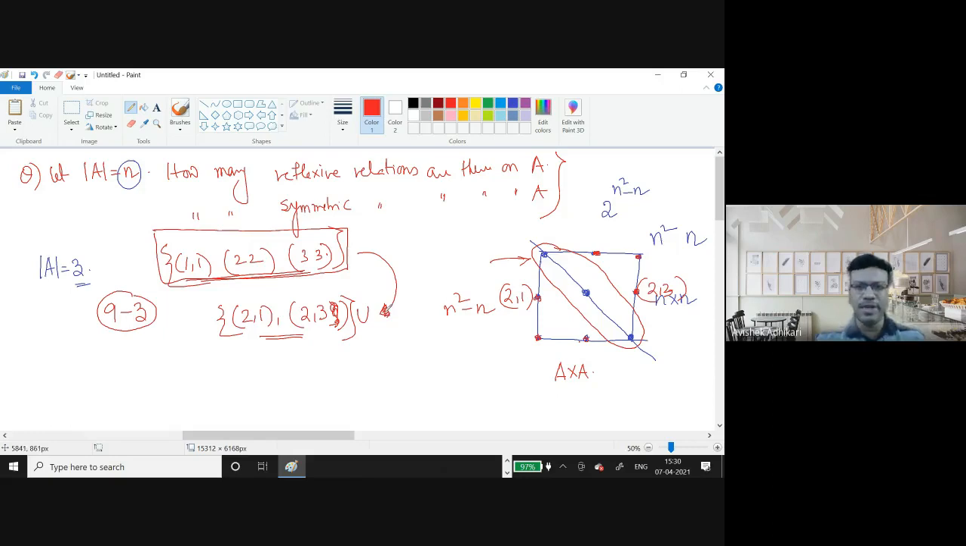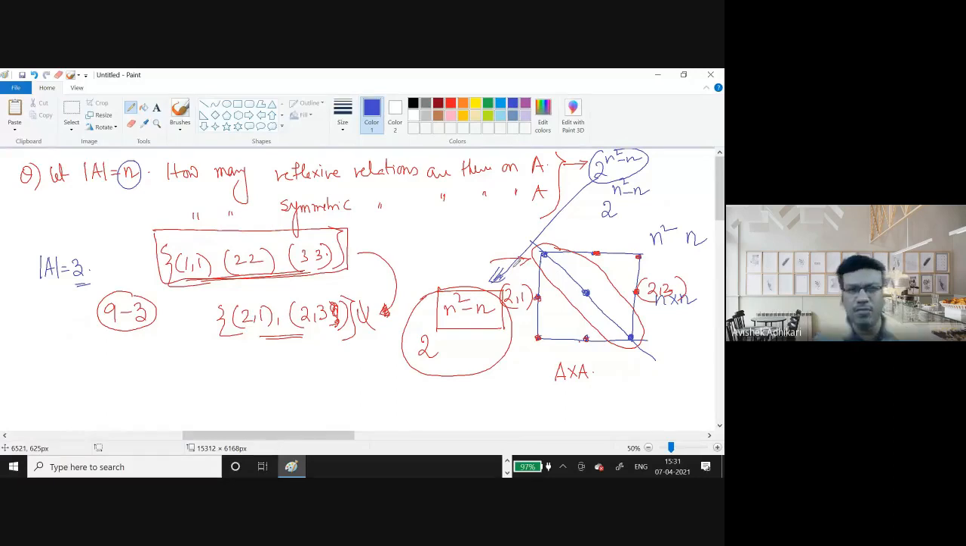So the question is, how many such subsets are there? There are n square minus n elements which are not on the diagonal, and you take any subset of these. You can construct 2 to the power n square minus n such subsets, and just take a union of any of them with the diagonal. That will give you a reflexive relation. So the total number of reflexive relations is 2 to the power n square minus n. Okay, that we have already calculated.